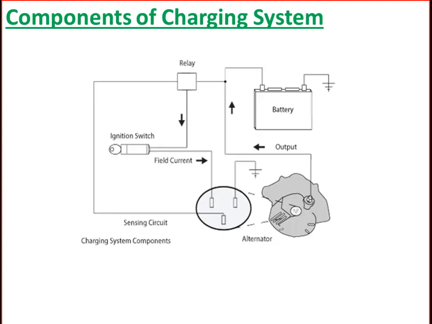So what are the components of the charging system? A simple block diagram of the charging system is shown in the figure. There are three main components in a charging system: the alternator, voltage regulator and battery. What is the purpose of each? We will see now. An alternator is one of the major and inevitable parts in an automobile charging system, as it plays the best role.